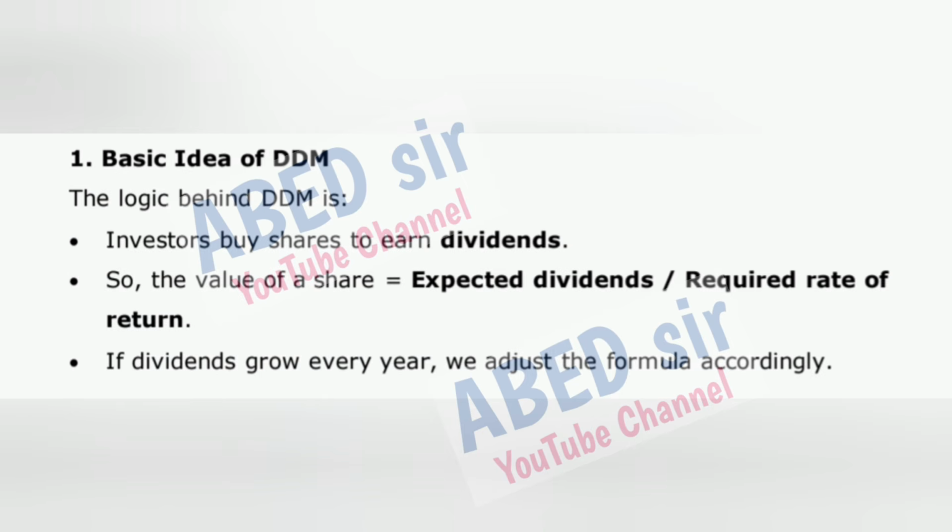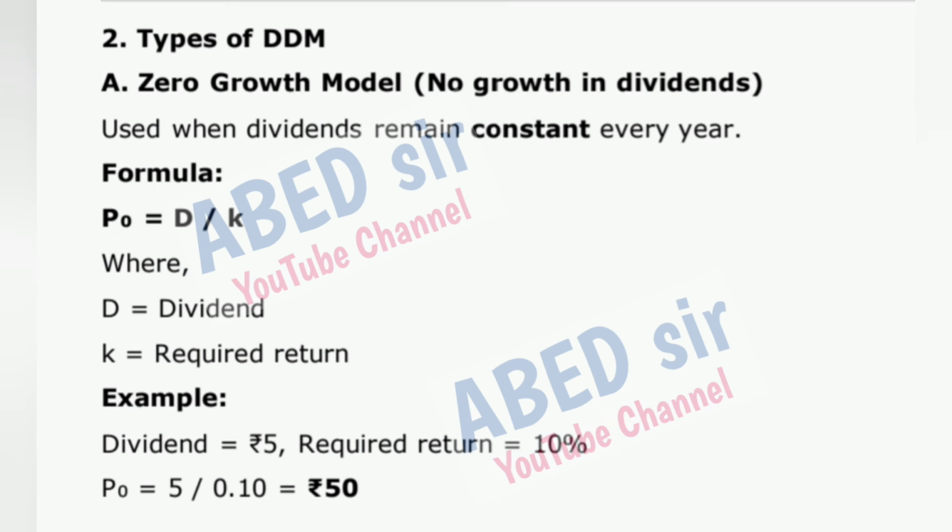One, basic idea of DDM. The logic behind DDM is: investors buy shares to earn dividends. So, the value of a share is equal to expected dividends divided by required rate of return. If dividends grow every year, we adjust the formula accordingly. 2 types of DDM. A. Zero growth model, no growth in dividends. Used when dividends remain constant every year.